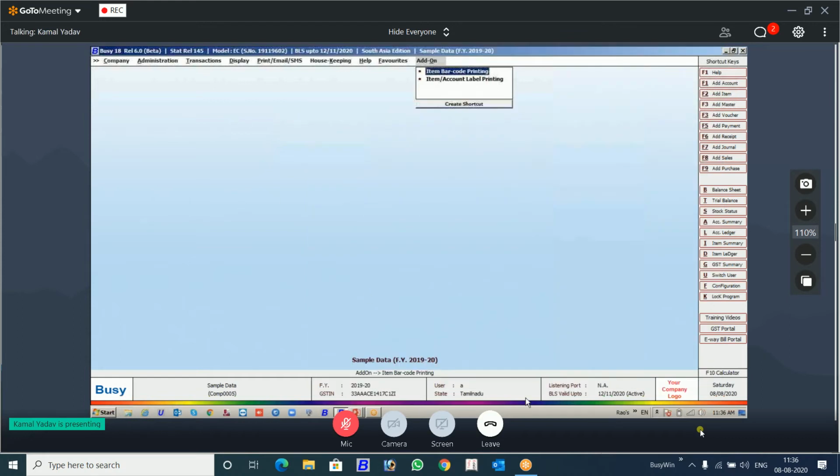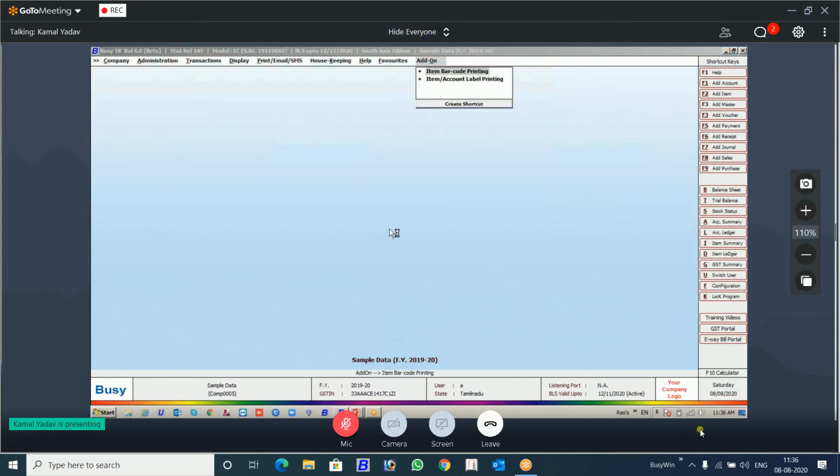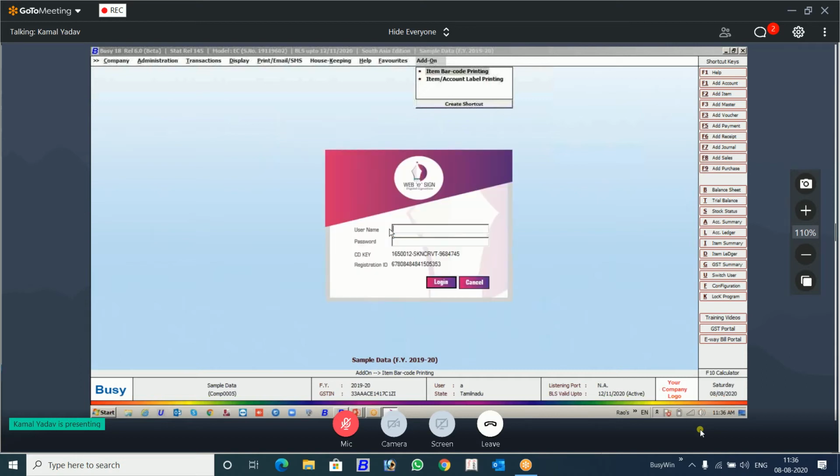Now we were talking about the add-ons. We already have the tie-up. I will show you a very small glimpse of the add-on. There is a web e-sign of this WebTel. You just log in to this, then you can see the display and the other features.